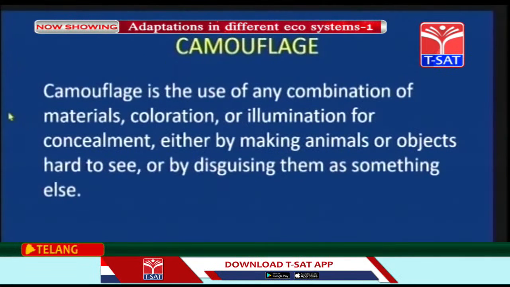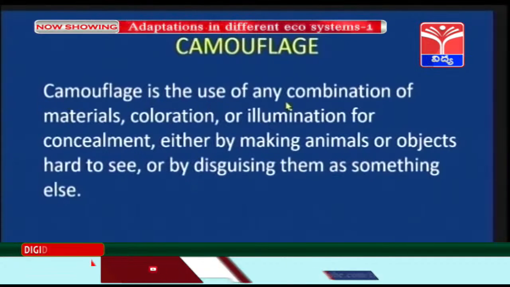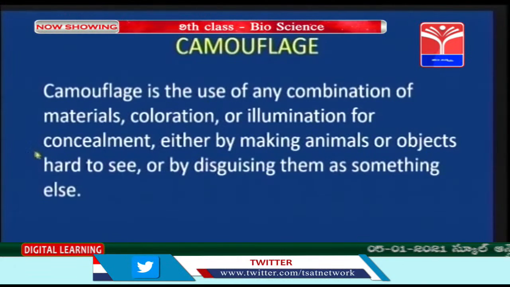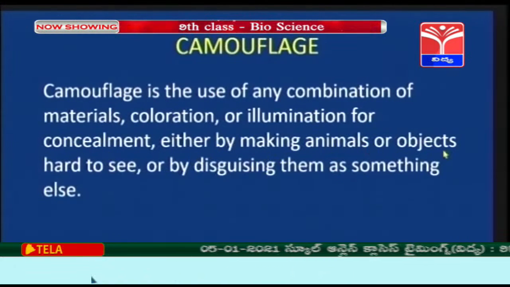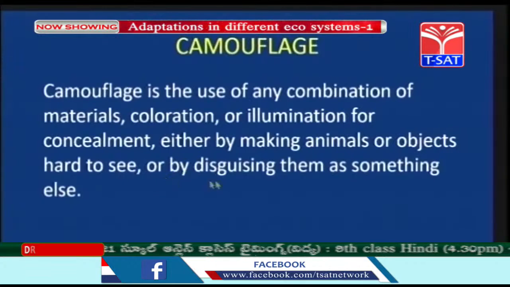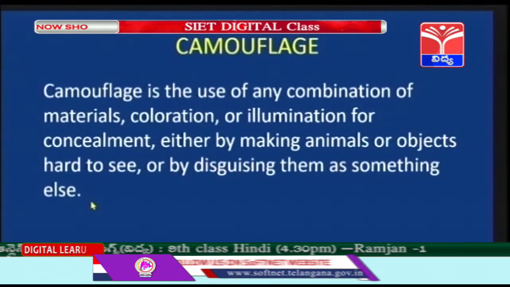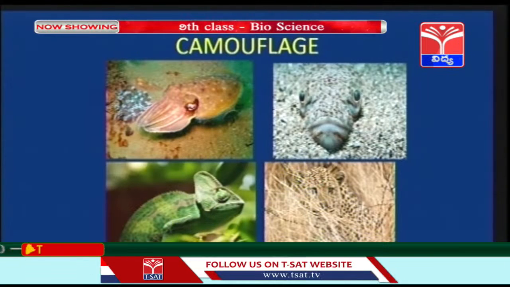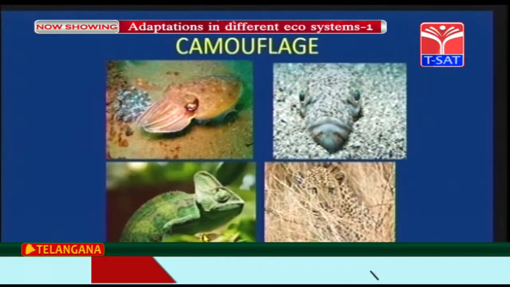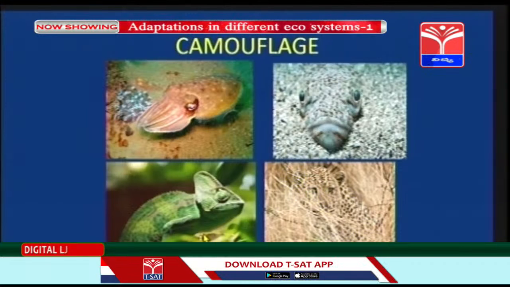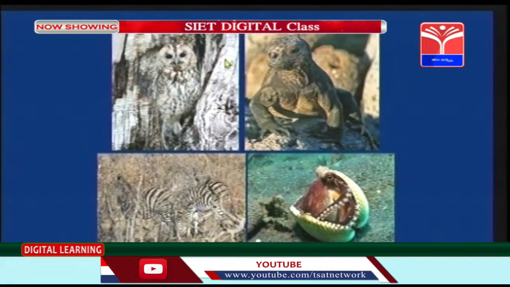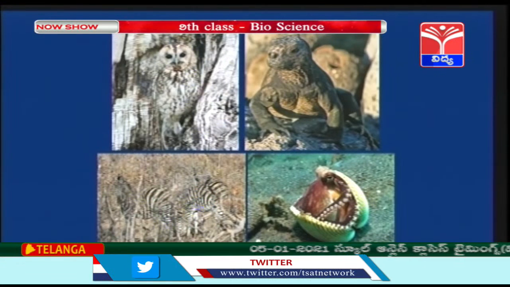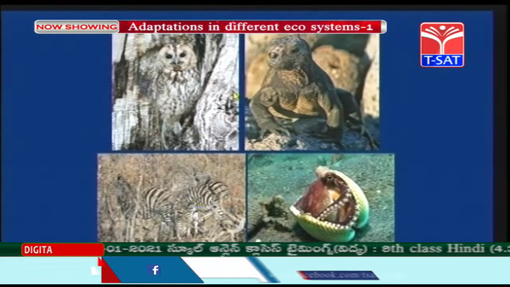Camouflage. Children, camouflage is the use of any combination of materials, coloration or illumination for concealment, either by making animals or objects hard to see or by disguising them as something else. Children, the cuttlefish and the chameleon are the best examples of camouflage. They will change their body color according to the surroundings. This is the owl. You can see, children, we cannot spot the owl, right? So these are the adaptations and the camouflage.